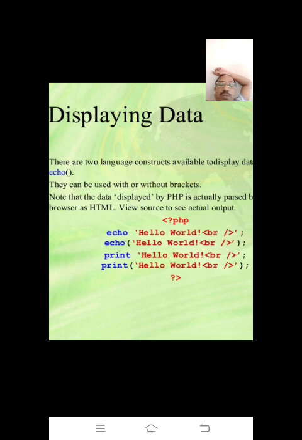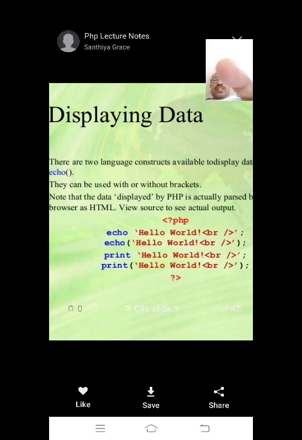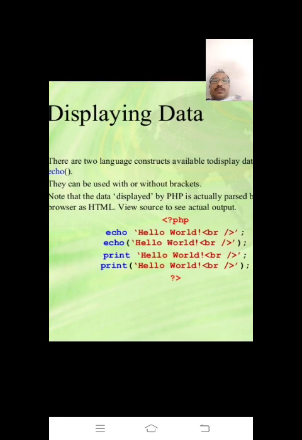Or you can use print also. It's not compulsory to write the message in brackets; without brackets you can also write the information. So these are the four ways, and you can use any one way to display data in PHP, right?